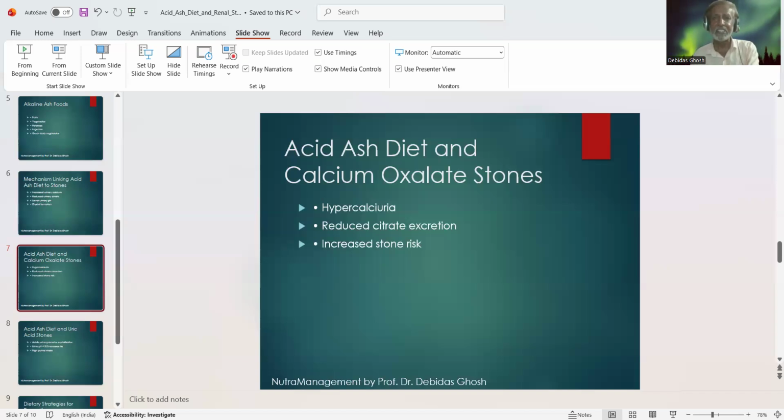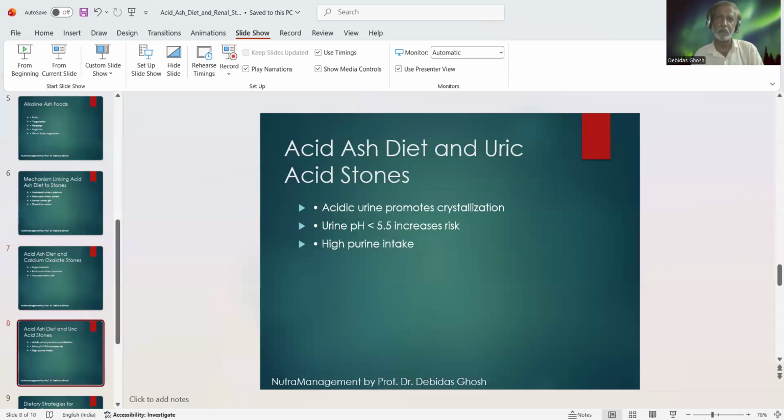Now, acidic diet and uric acid stone. Uric acid stones are also influenced by acidic urine. Because uric acid is relatively insoluble in acidic urine when the pH is below 5.5. And in such low pH, uric acid precipitation is elevated. That also favors the crystal formation and ultimately stone development.